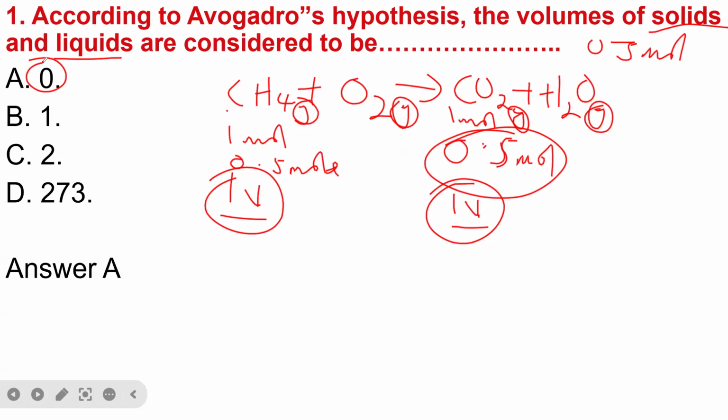Like for example, here we have 1 mole of CH4 and 1 mole of CO2, so the volume is 1 volume, 1 volume. If gaseous molecules contain the same number of molecules, then they have the same volume. Because here the phase of the molecules is solid and liquid, Avogadro's law doesn't apply, and that is why the answer is E.